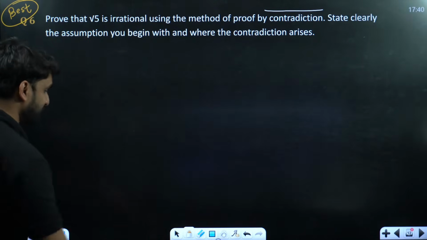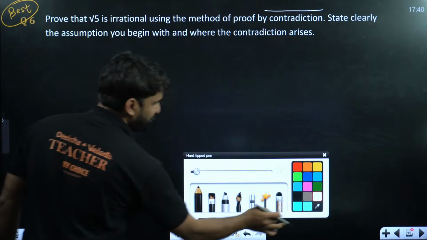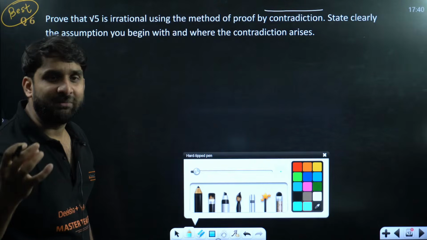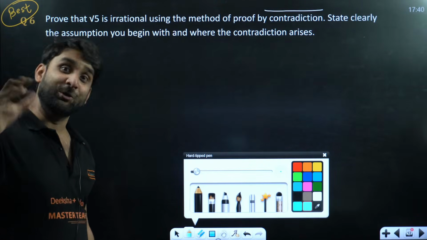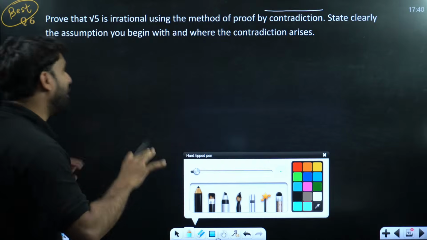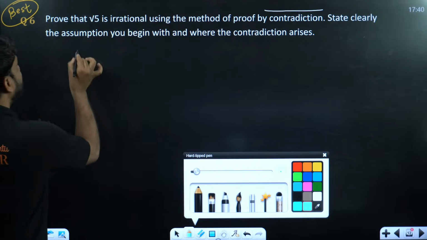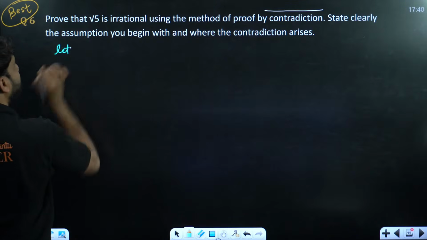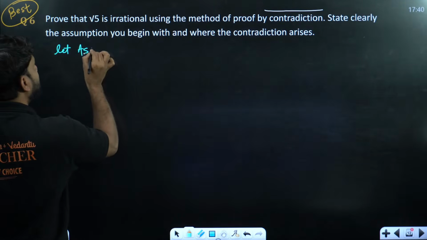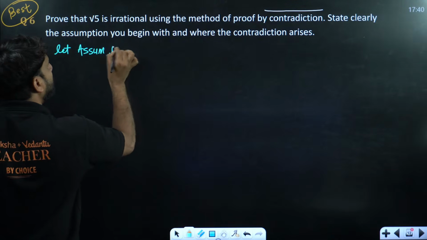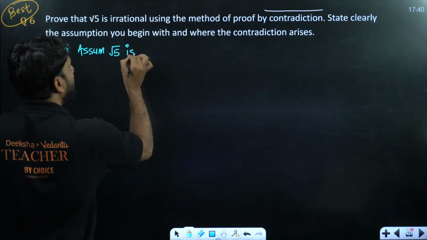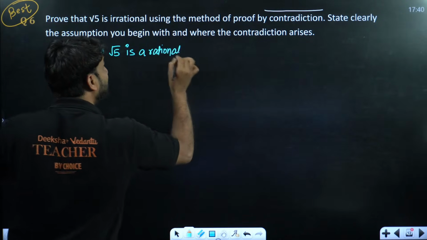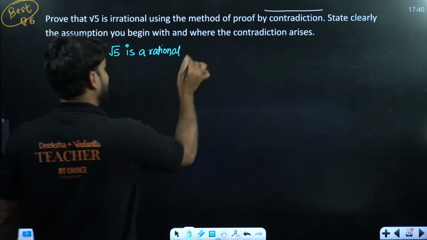So listen, champion. I hope you have understood. We want to prove that root 5 is an irrational number. We all know this, but now we are proving it. How do we initiate the solution? The first line will be: let us assume root 5 is a rational number.